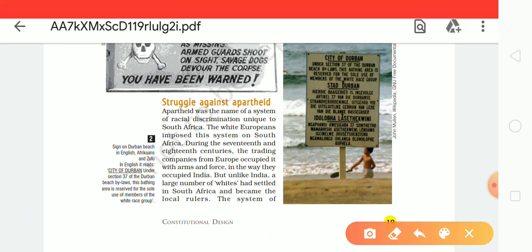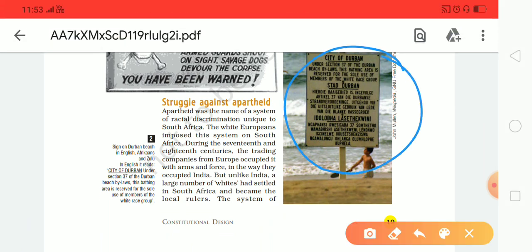Students, here you can see a notice, and this notice expresses the discrimination against blacks by whites.